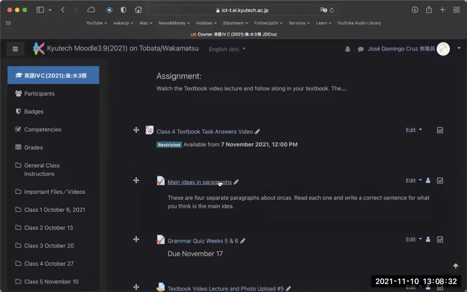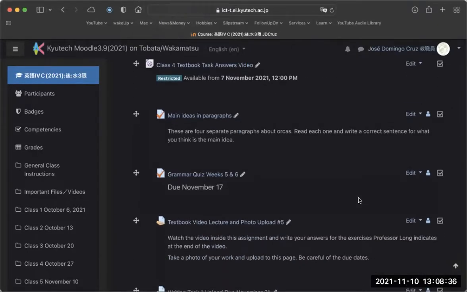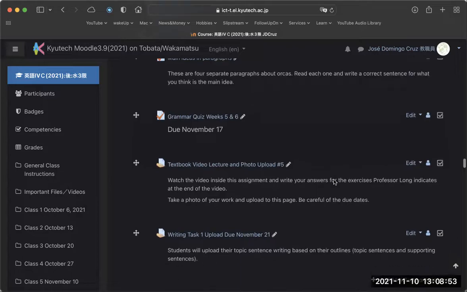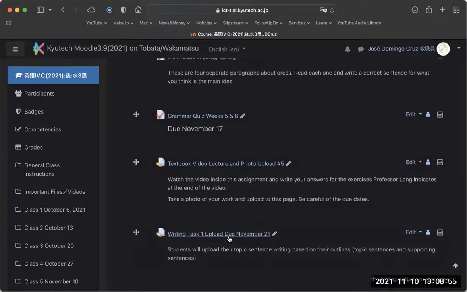And then after that's done, that's going to take about 10 or 15 minutes. Then we're going to be doing our normal speaking exercises. You also have, because this is week 5, another grammar quiz. So try to get that done, okay, by next week. Let's see, your textbook video lecture and photo upload that you have to do every day. We also have a new writing task for you. Okay, this writing task will be due on November 21st.